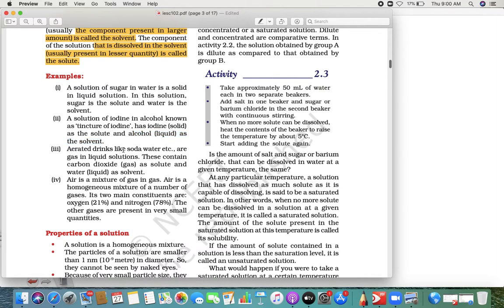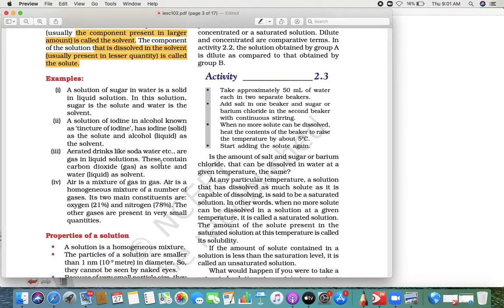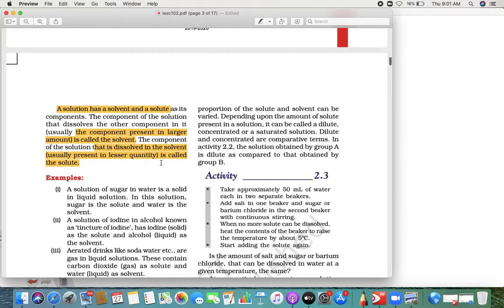Similarly, aerated drinks like soda water. When you drink a simple soda, they put pressure, the gas, into that drink, and that gas is nothing but carbon dioxide. So carbon dioxide is the solute and water is the solvent. Even air is a mixture that contains nitrogen, oxygen and more. The one in lesser proportion is the solute, and the bigger proportion is the solvent.